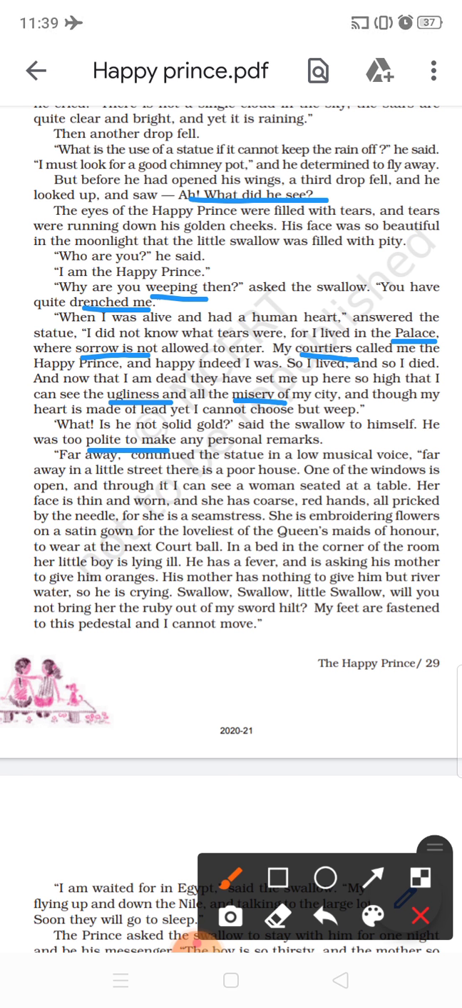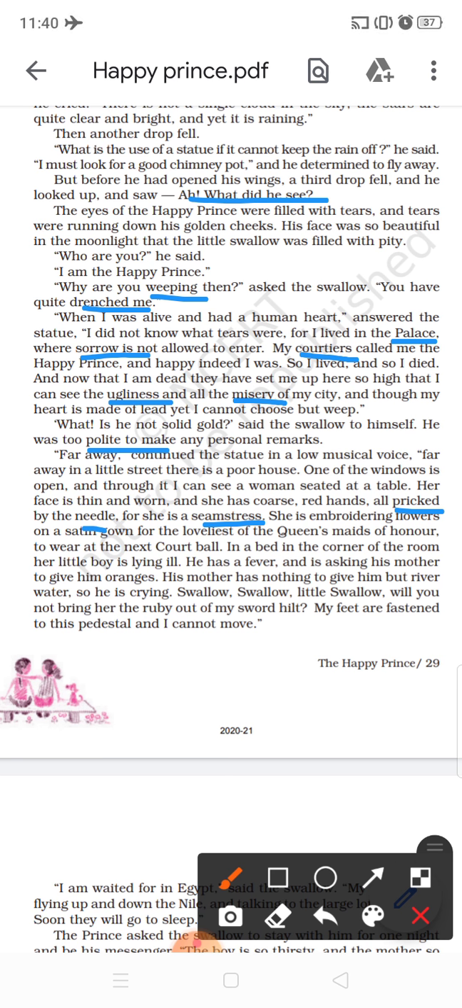Seamstress means a female tailor. She is making dresses especially for the ladies. That's called a seamstress. And her fingers are all pricked by the needle because she is doing embroidery work all the time, and therefore they are pricked by the needle. She is making embroidery work with needle and thread, embroidering flowers on a satin gown for the loveliest of the queen's maids of honor to wear at the next court ball.